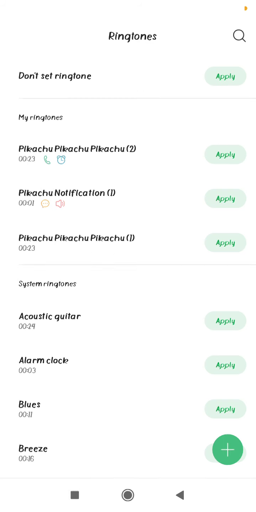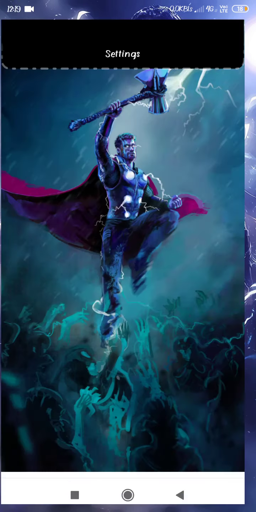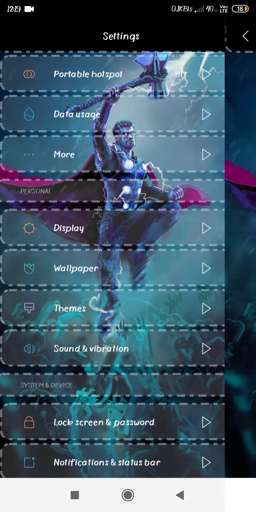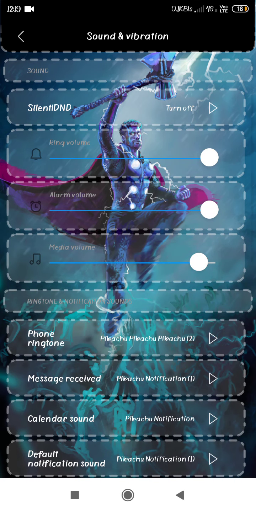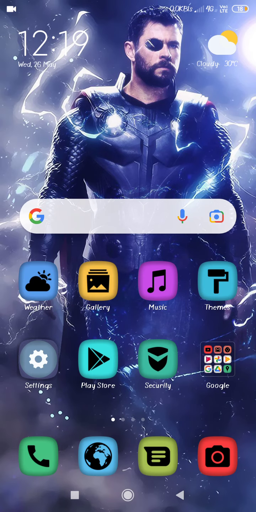Then totally come back. If you get any messages, it will come up. Okay. Still, if you have doubt, then go for settings. If you go for settings, press sound and vibrations. Then see here, ringtone, notification, Pikachu, all Pikachu. Okay, now come back. Your notification has been updated. Now whenever any notification comes, you will hear the Pikachu song.